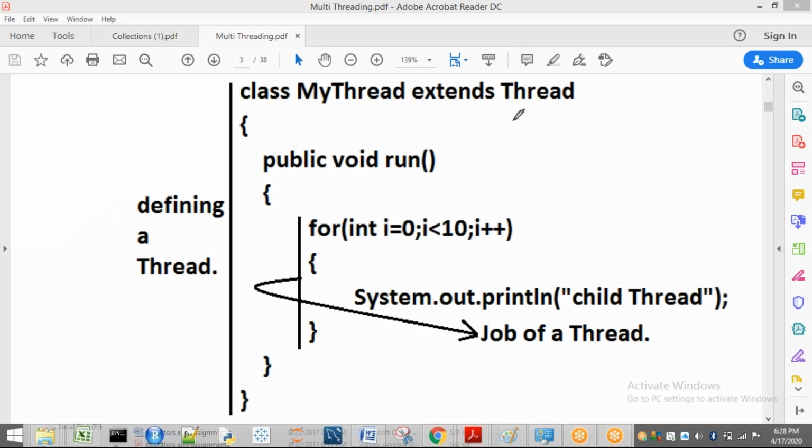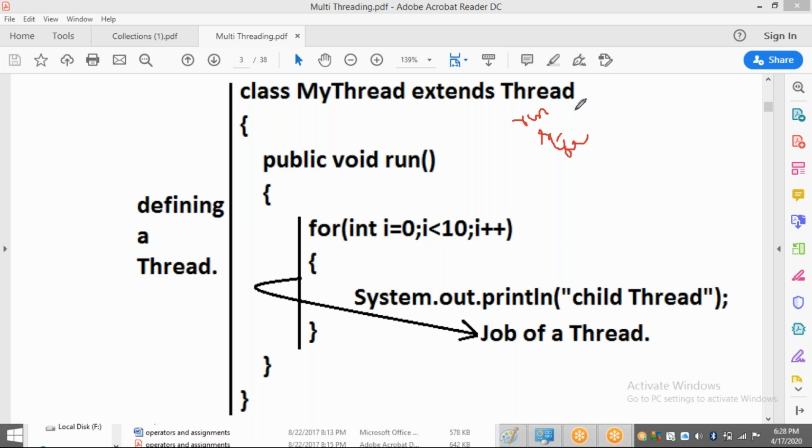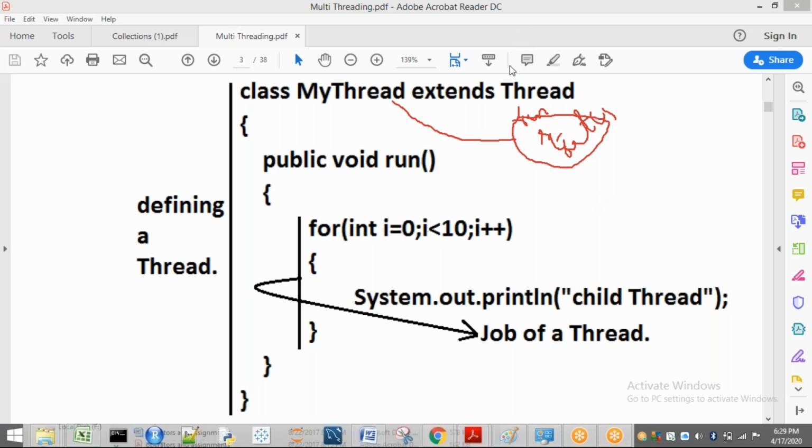Those two methods are what? One is the run method, another one is the start method. So who is extending Thread here? MyThread. That means these two methods are available to MyThread. Already you know what we have in start and in run. I have given some definition for this run. First, let us go to main, and later we will come back here so that it is easy to understand the program.